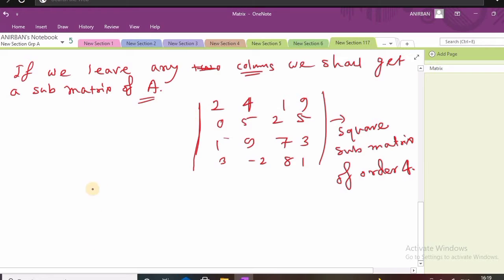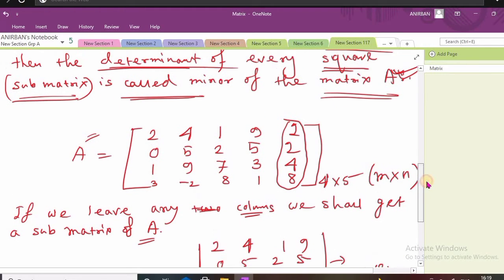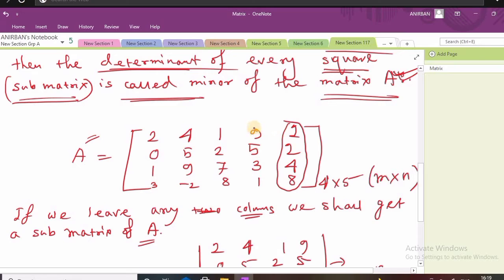Now if we leave 2 columns and 1 row from A, then we shall get a square submatrix of A of order 3. Suppose we leave these 2 columns and this 1 row.